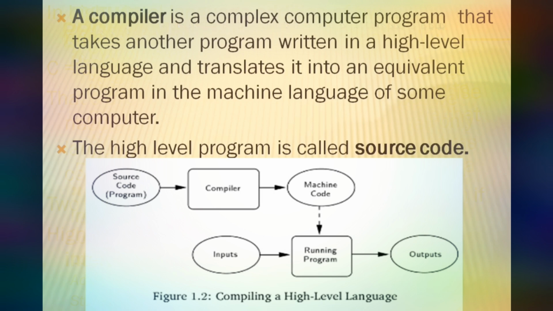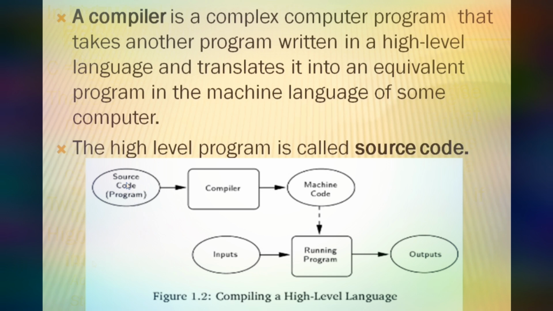What is a compiler? A compiler is a complex computer program that takes another program written in a high-level language and translates it into an equivalent program in the machine language of some computer. What is source code? The high-level program is called source code.